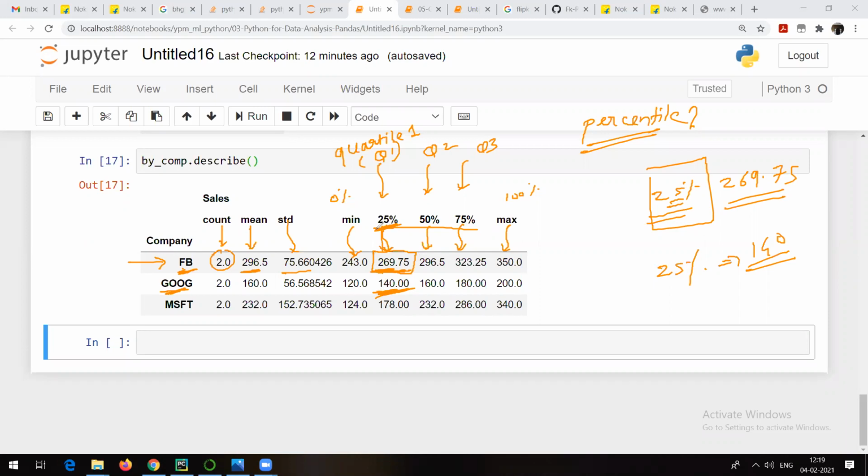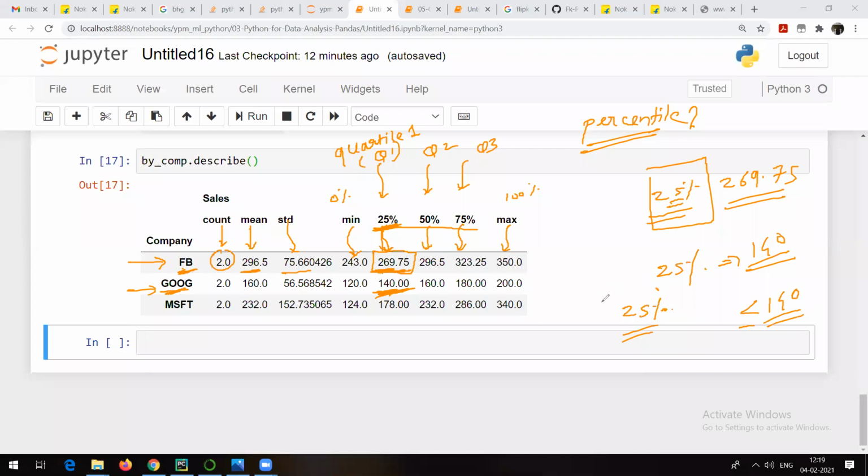So, suppose 25 percentile of sales for Google is 140, it means that 25 percentage of the complete records in the Google column have less than or equal to 140 value.